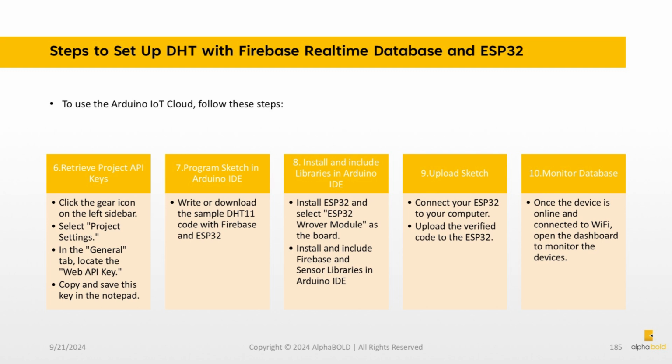8. Install and include libraries in Arduino IDE. Install ESP32 and select ESP32 Rover module as the board. Install and include Firebase and sensor libraries in Arduino IDE. 9. Upload the sketch. Connect your ESP32 to your computer. Upload the verified code to the ESP32. 10. Monitor the database. Once the device is online and connected to Wi-Fi, open the dashboard to monitor the devices.